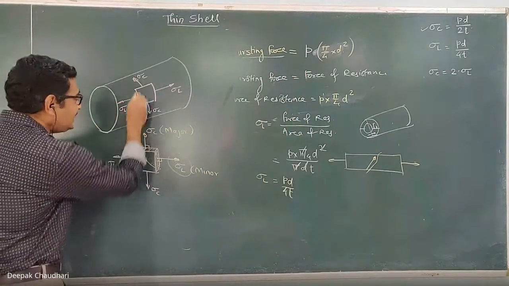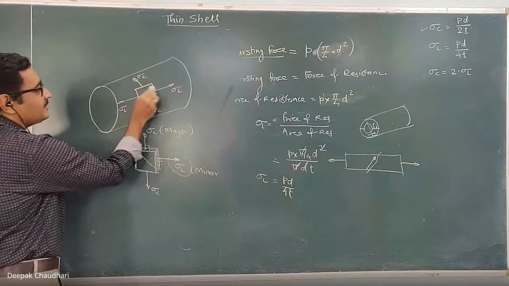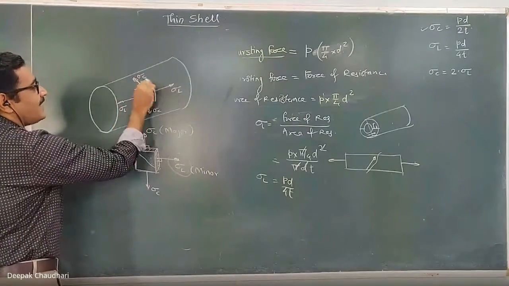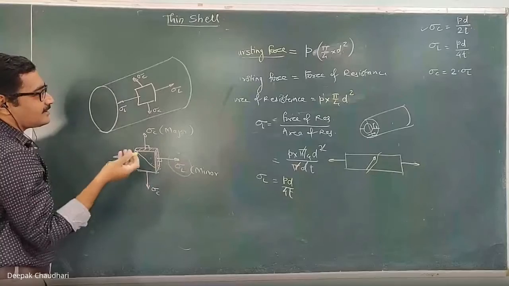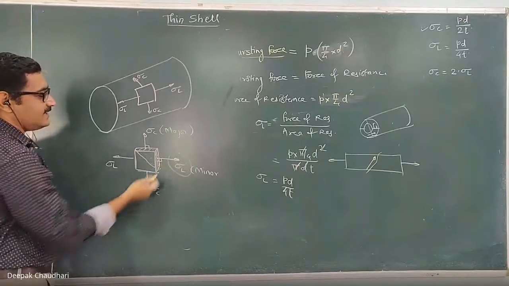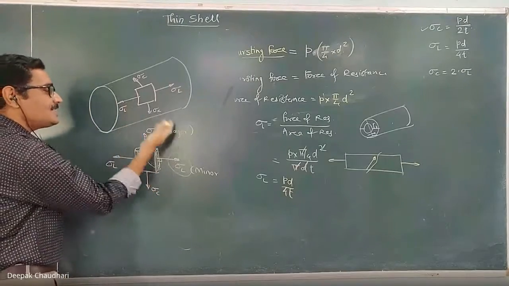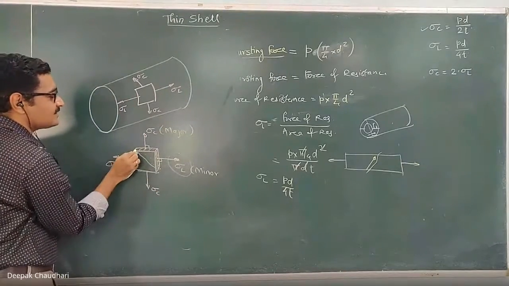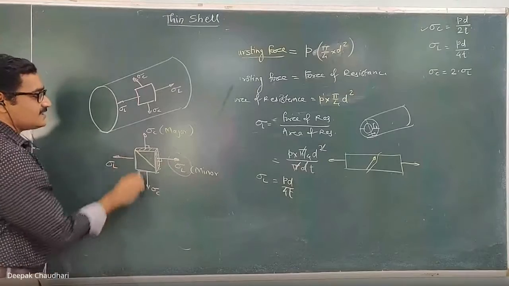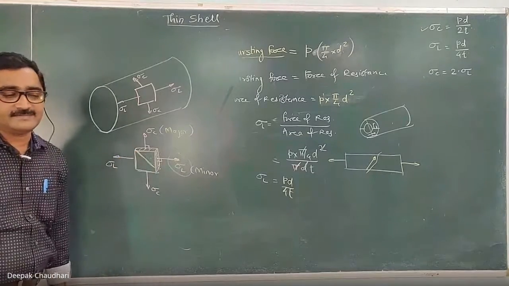So in case of a thin shell, sigma L and sigma C are nothing but the principal stresses, or these are the normal stresses, the direct stresses. So these normal stresses or direct stresses are also responsible for inducing shear stress on this inclined surface.